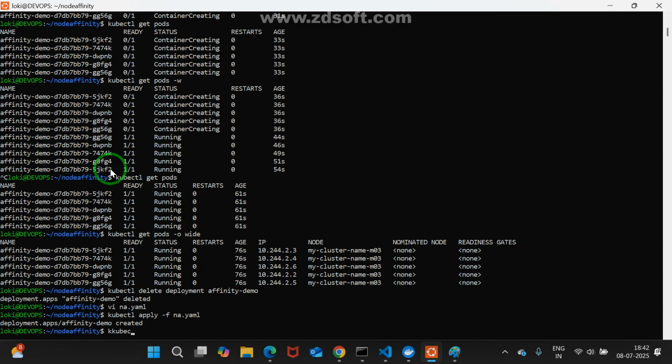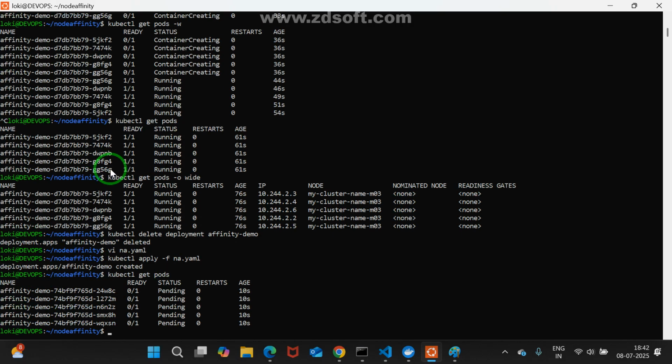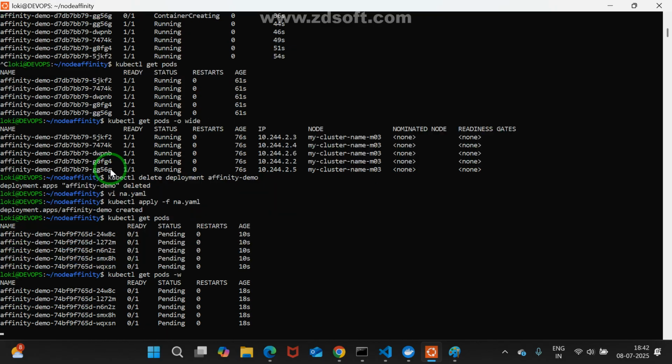You may see kubectl get pods. You may wait for some time, or which is the best way? -w. What happens? You may see. We applied required, right? Required means only if that node label is mandatorily there, then I may create a resource. Otherwise, I don't want to create. That is the meaning here.